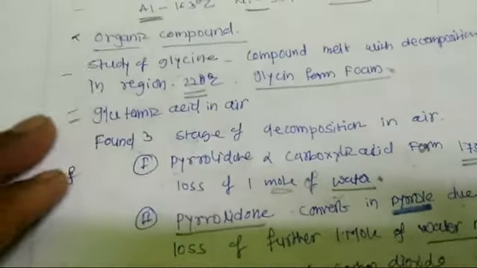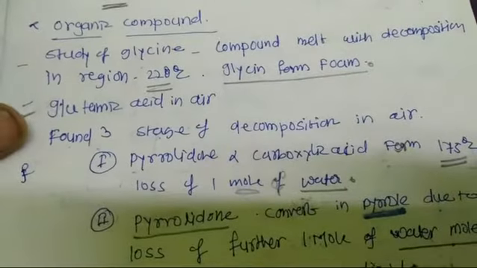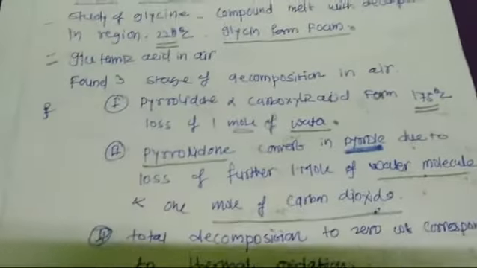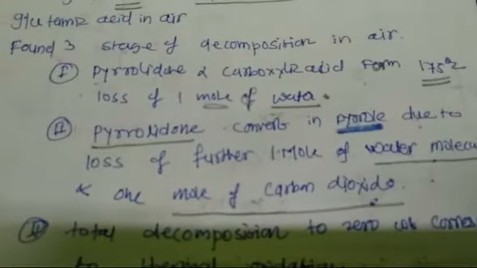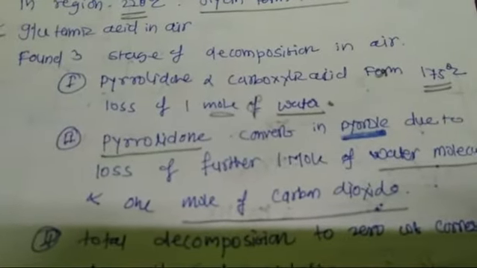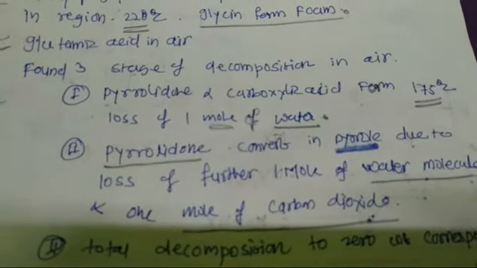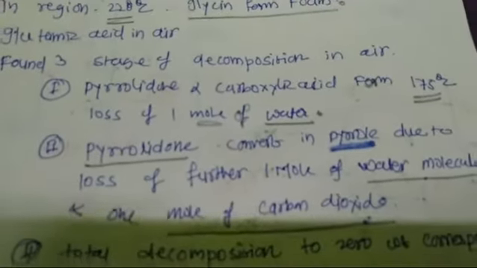Second example is glutamic acid in air. The decomposition of glutamic acid in air occurs in 3 stages. This data is received from the thermogravimetric curve. In the first stage, pyrrolidone alpha carboxylic acid forms at 175 degrees Celsius with the loss of 1 mole of water.